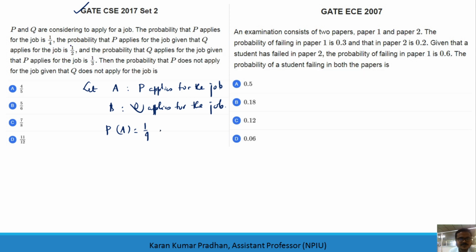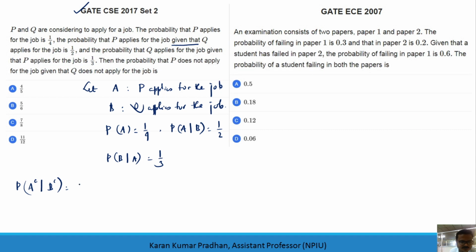The next one is the conditional probability, because it is given as 'given that'. The probability that P applies for the job given that Q applies for the job means probability of A given B is 1 by 2. There is a 50% probability. The probability that Q applies for the job given that P applies for the job is 1 by 3. That means probability of B given A is 1 by 3. Now the question: the probability that P does not apply for the job given that Q does not apply for the job. So our objective is the probability that P does not apply given that Q does not apply, the complementary events of these two.